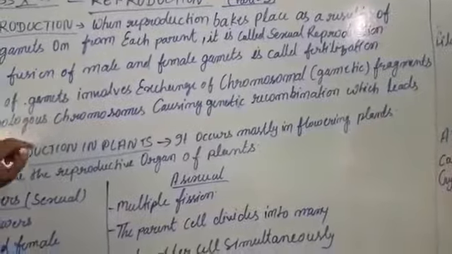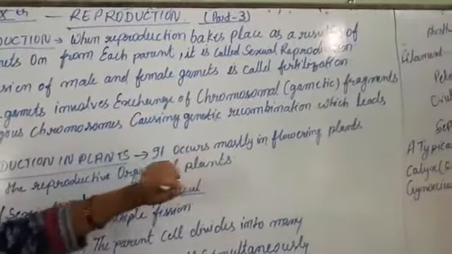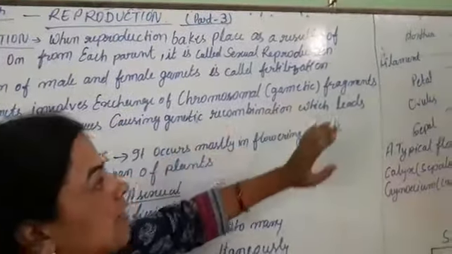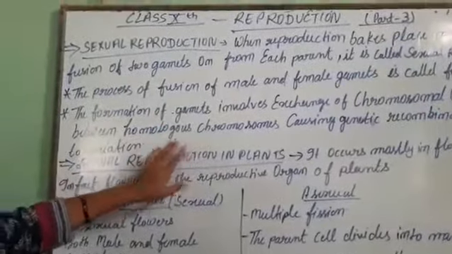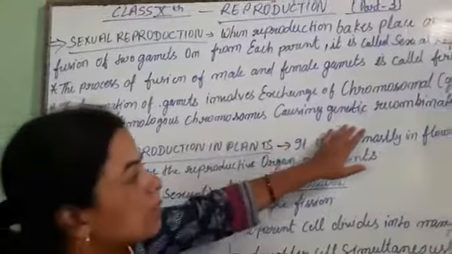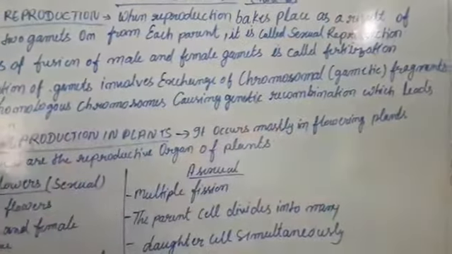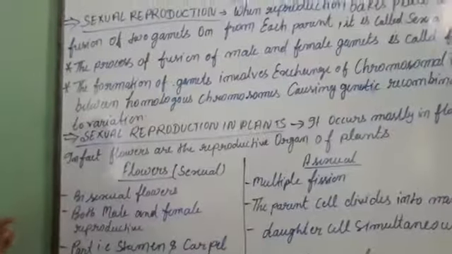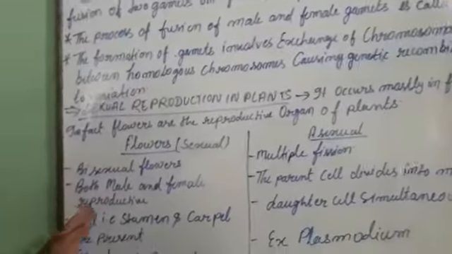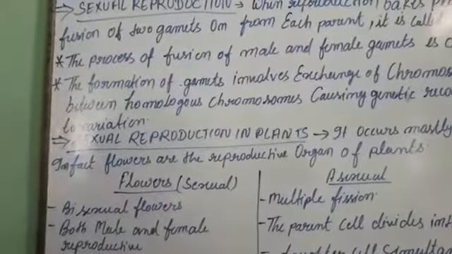The formation of gametes involves exchange of chromosomes. It means gametes fragment between homologous chromosomes, causing gametic recombination which leads to variation. It means that it separates and creates a new gamete.